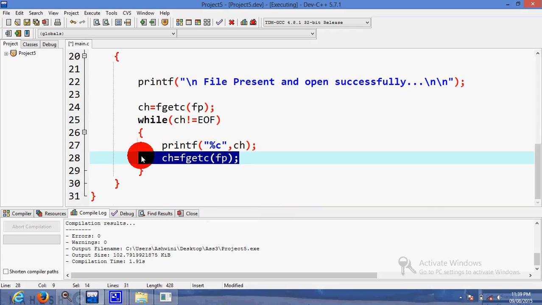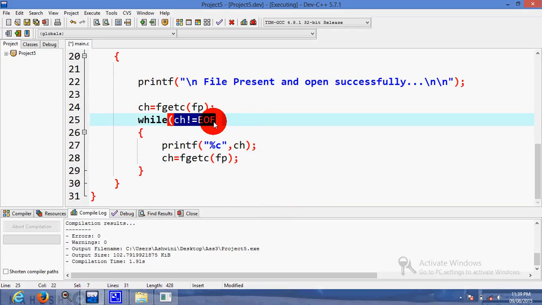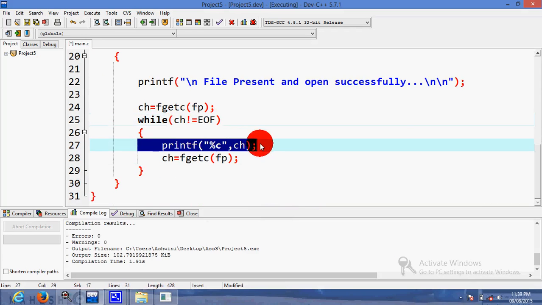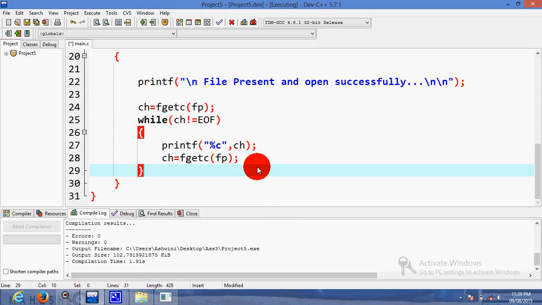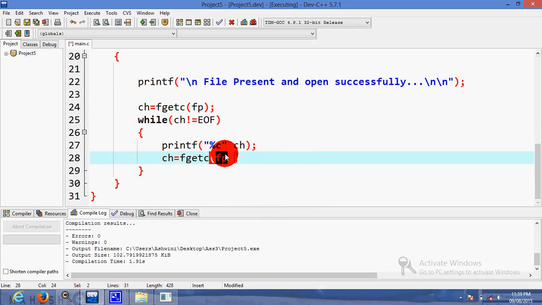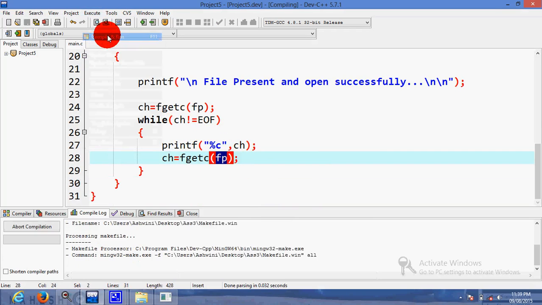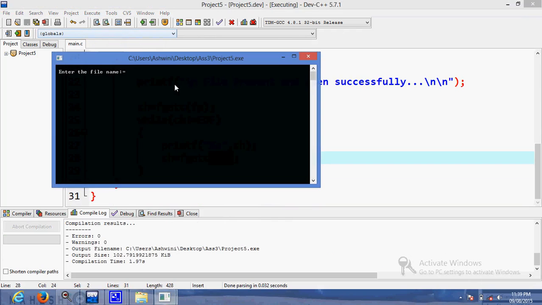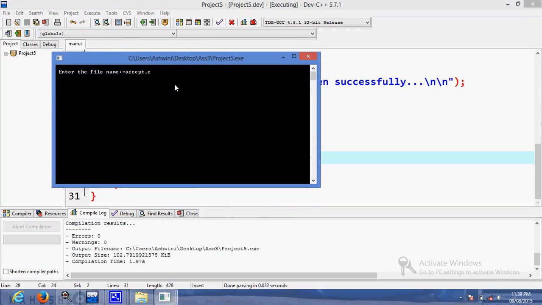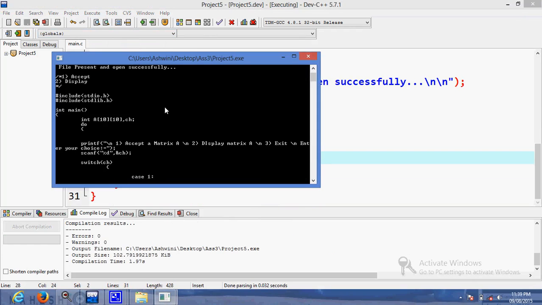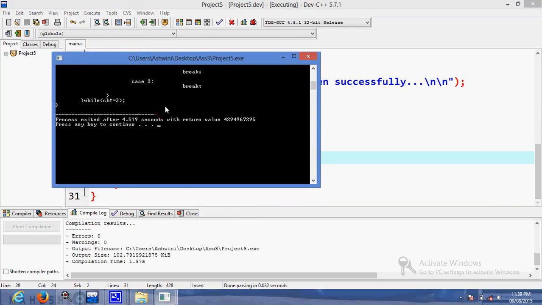Again it will read the next character. It will check whether it is end of file. No, so again it will print that character. Again it will read the next character. Now don't bother about how we will increment fp. fp is internally incremented, so we only read the character and fp is automatically incremented. So compile and run. Our name of the file is accept.c. See, it displays all the contents of your program.